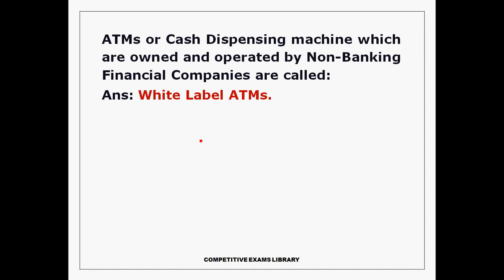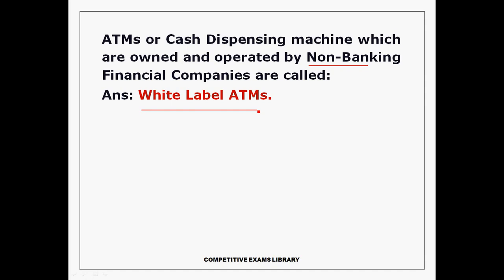ATMs that are cash dispensing machines owned and operated by non-banking financial companies are called white label ATMs. There are different types of ATMs, like white label ATMs and offsite online ATMs. SBI ATMs are named SBI, and Bank of India ATMs are named Bank of India. But you see some ATMs not named after banks, like Tata and IndiCash ATMs. These are called white label ATMs.